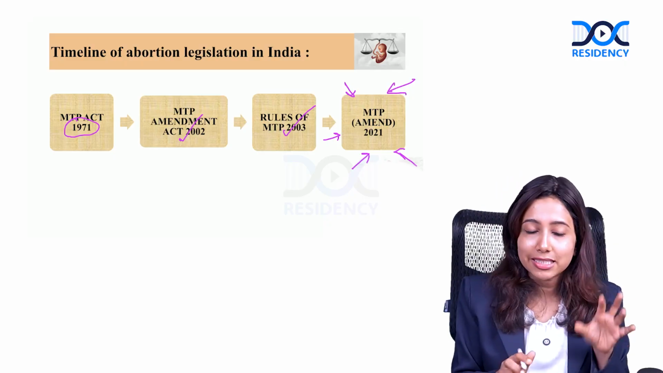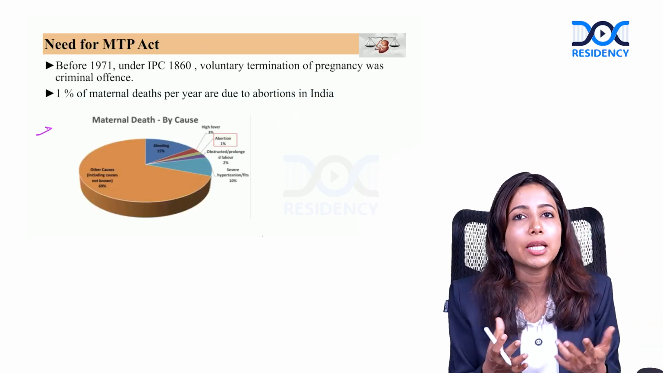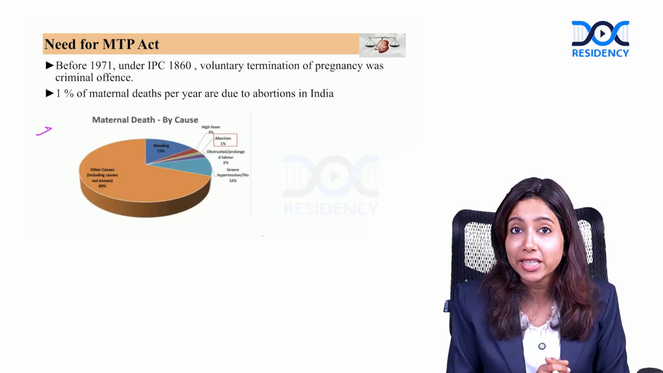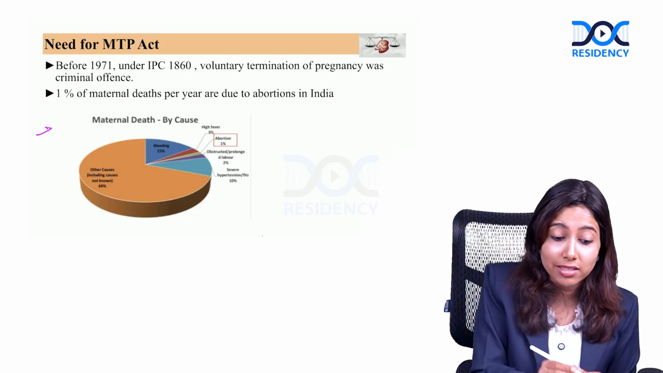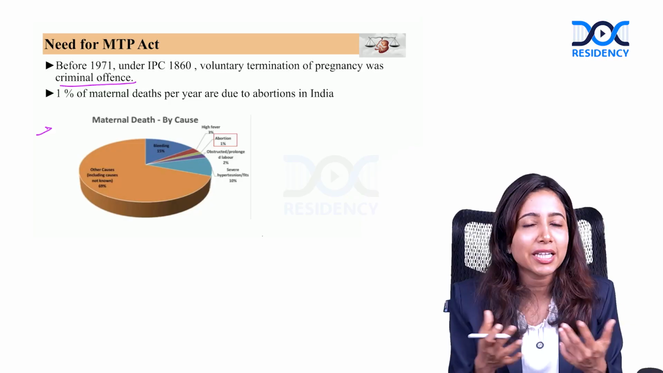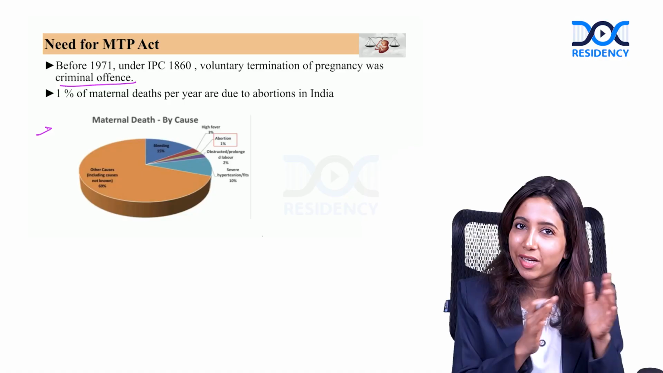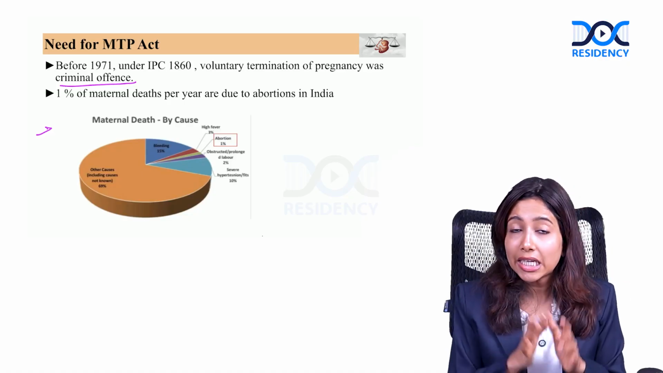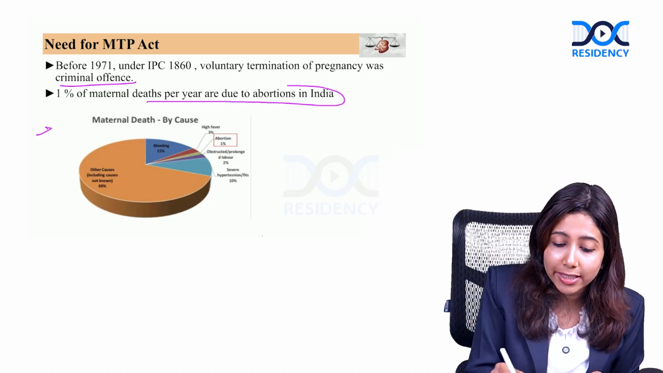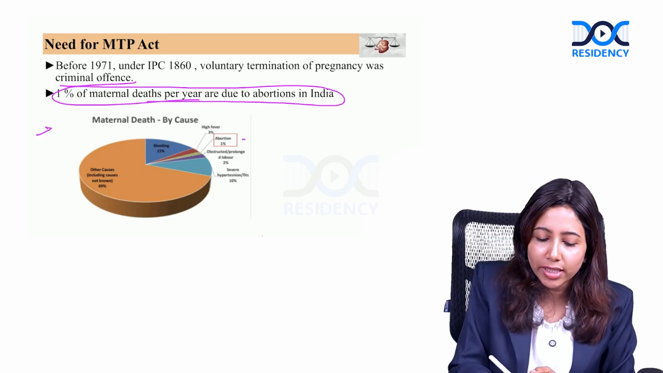As I discussed, the MTP Act was passed in 1971. What about before that? Before that, MTP was not legal in India. Performing a voluntary termination of pregnancy before 1971 was considered a criminal offense. It was very difficult for women to go ahead with safe abortion practices, or any form of abortion practices, prior to 1971. In India, 1% of maternal deaths are related to abortion. One percent of maternal deaths per year is attributed to abortion.